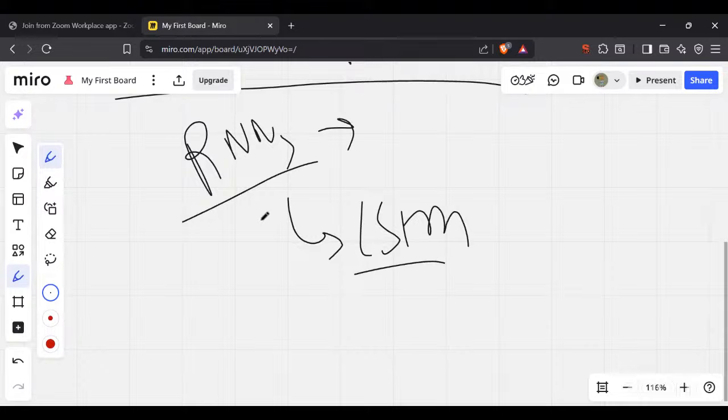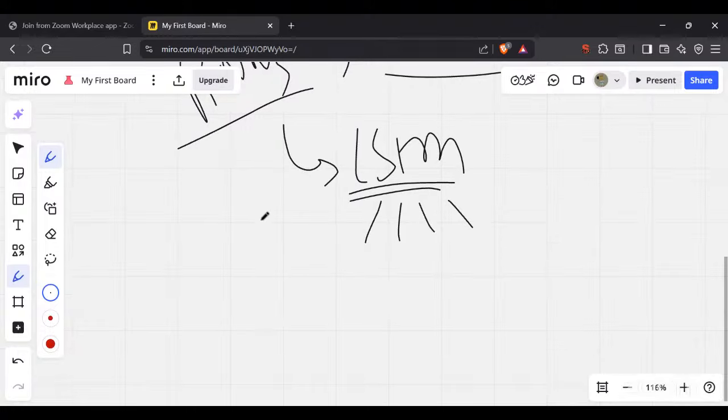RNN was like Ghajini, which used to learn something and after a certain amount of time started forgetting it because it didn't have that much memory. LSTM tried to solve that problem by selecting certain words that are important for my input, for my insights.